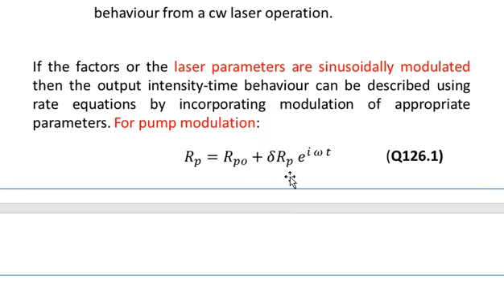And here we are adding some modulation in the pump rate, which is delta RP, that is, small fluctuations in the pump rate multiplied by e to the power iota omega t, where omega is the frequency of the pumping mechanism. Pumping mechanism means that another laser is being used to pump some other lasers, and the pumping laser operates at a frequency omega.